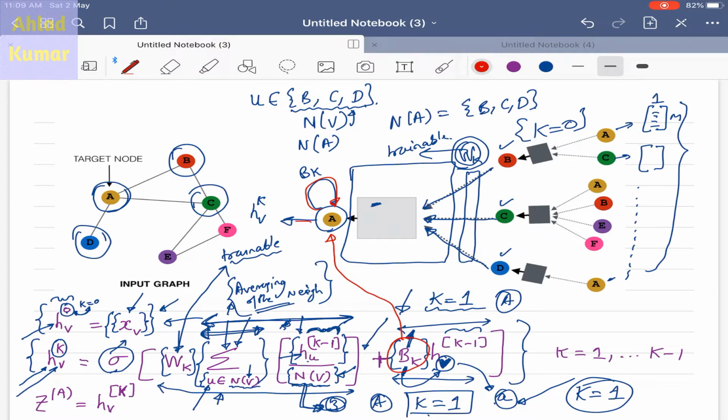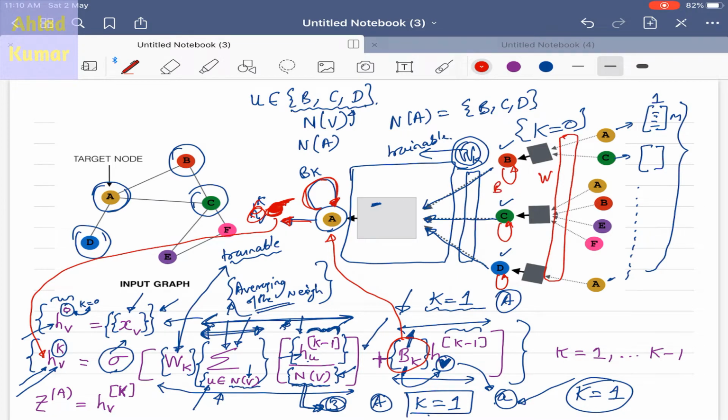Whatever result we obtain here at the output will be passed through the non-linearity unit, and then the resultant will be hv of k. This same thing, that is this self loop which is present over here, will also be done at this layer, which is k equal to 0. So here also we will have self loops, and weight matrices will be here for k equal to 0, and these are b's. All these b's and weights will be trainable.